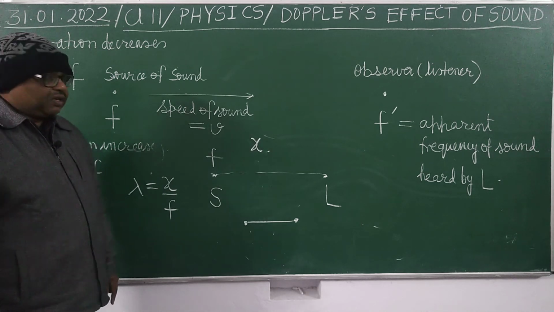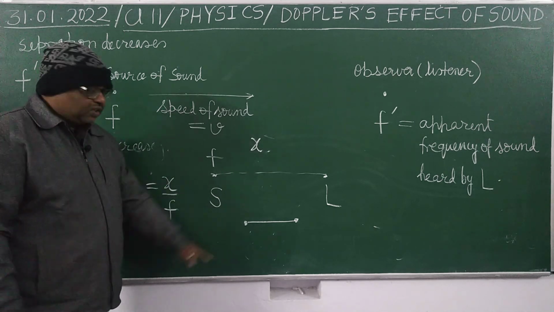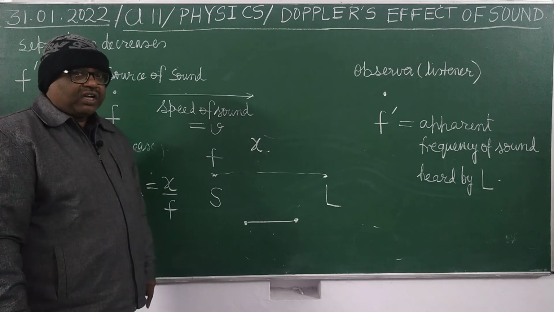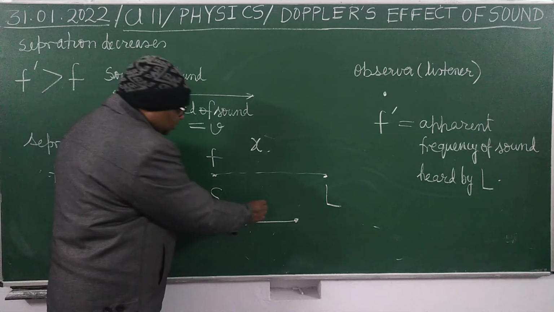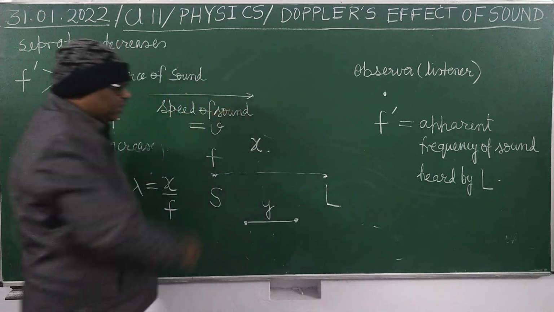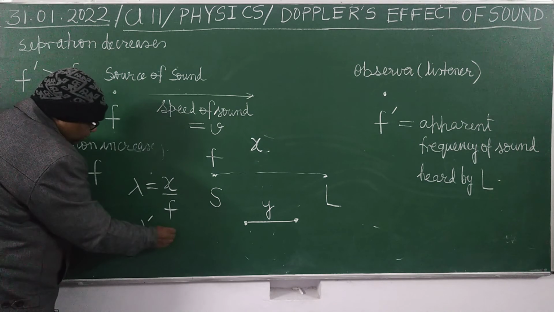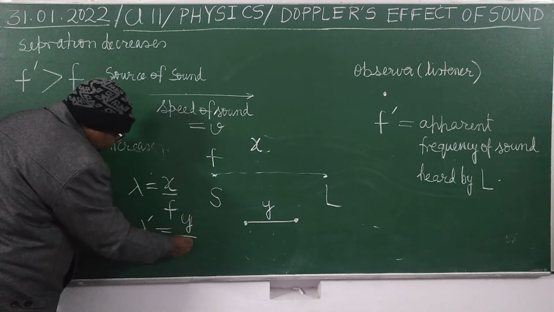Now the source is still producing sound of frequency f. The same f waves will spread in this distance, which you can take as y. So what will be the wavelength? Wavelength will become y upon f.